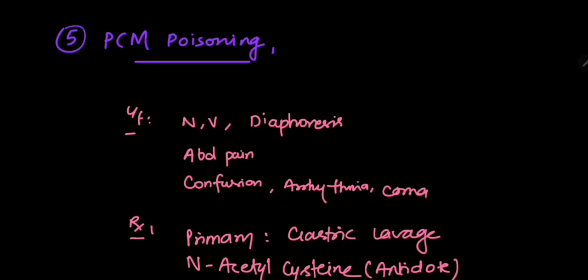Our next topic is paracetamol poisoning, which is also known as acetaminophen poisoning. Clinical features will be nausea, vomiting, abdominal pain, diaphoresis, confusion, arrhythmia, and coma can also be there. The treatment modalities are: first, the primary thing is, as a patient comes, we should do gastric lavage.